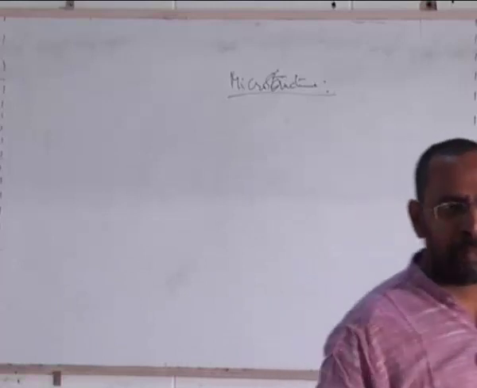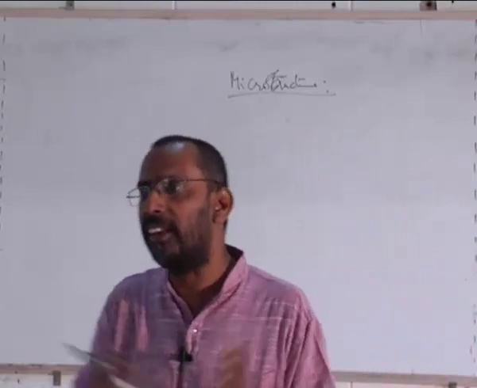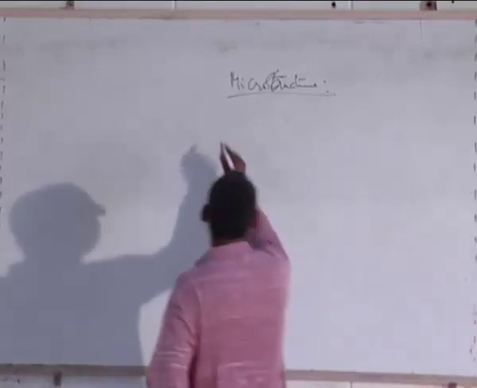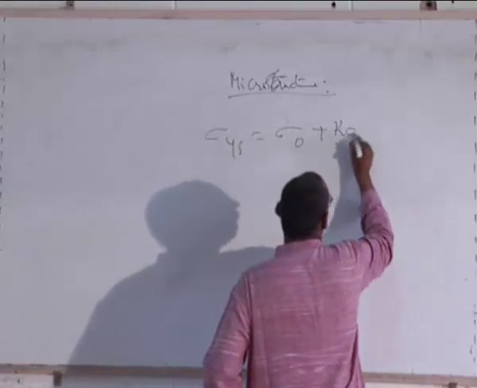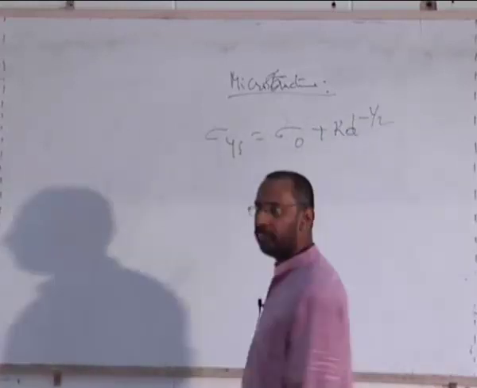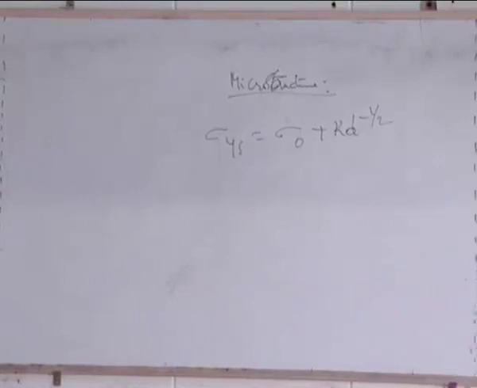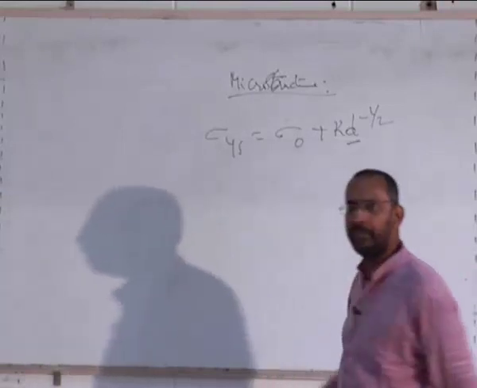One, she has already named: the grain size. We also talked about how the grain size is related to strength. Can you tell me? There is something called the Hall-Petch relation, right? The Hall-Petch relation tells you that the yield strength sigma is given by a formula like this: K into D to the power minus half, right? So the yield strength of a material is a function of D, the grain size. I can call it the grain diameter.